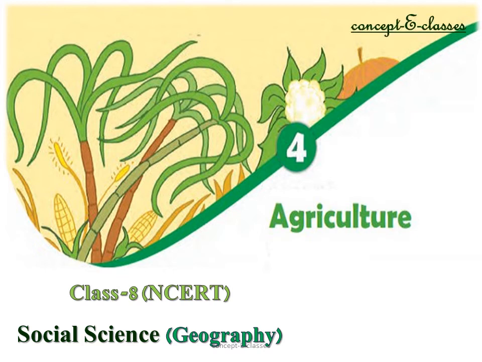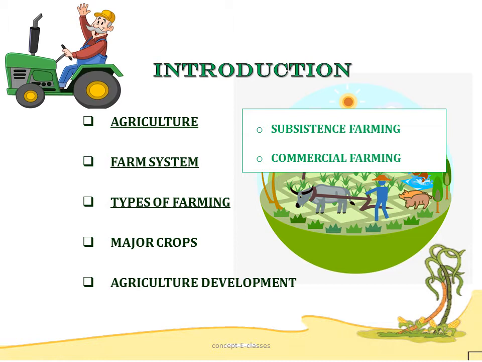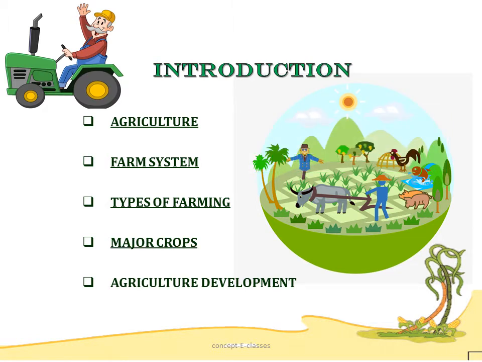This is Concept E classes, and today we'll deal with Chapter 4 of Class 8 NCERT Geography, Agriculture. So in this chapter, first we'll see what is agriculture. Then this agriculture can be considered as a system. So we'll see what is a farm system. Then the types of farming. There are two types of farming: subsistence farming and commercial farming. Then we'll deal about some crops that are grown in large scale, and finally about agriculture development.